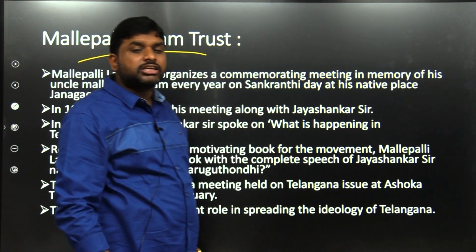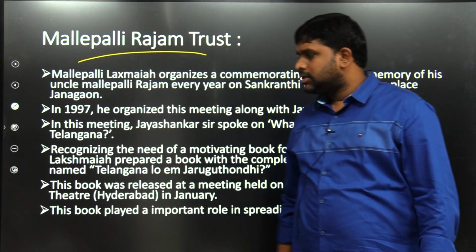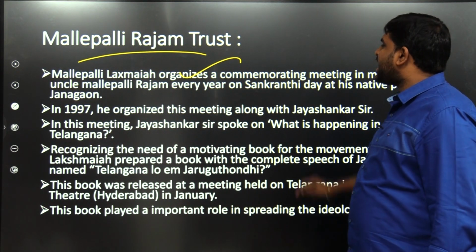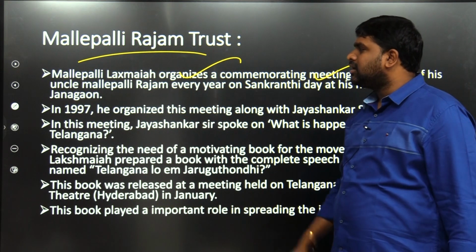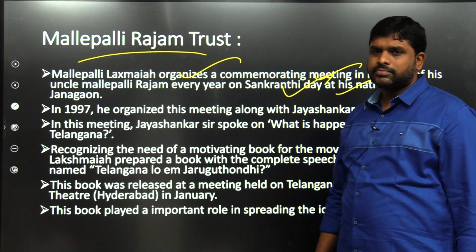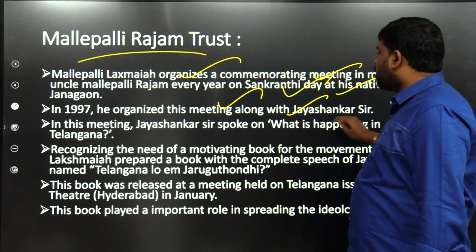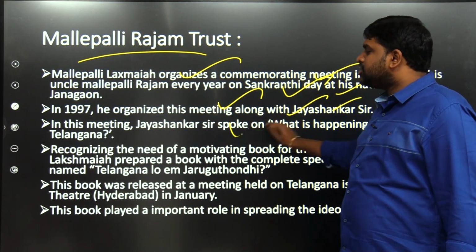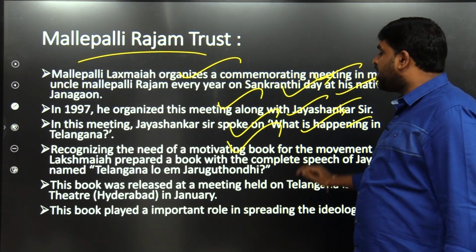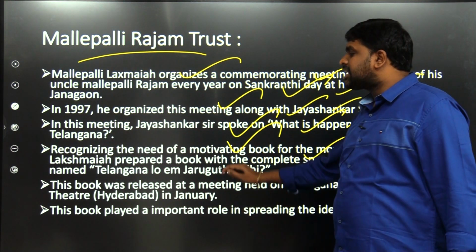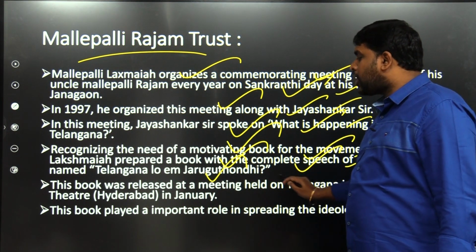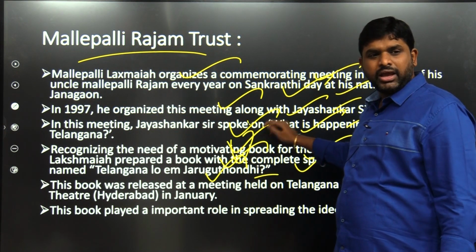Mallepalli Rajam Trust, one trust was formed which is called Mallepalli Rajam Trust. Mallepalli Lakshmaya organized a commemorating meeting in memory of his uncle Mallepalli Rajam every year on Sankranti Day, at his native place Jangam. He organized this meeting along with Jaishankar sir. In this meeting, Jaishankar spoke about what is happening in Telangana. Recognizing the need for a motivating book for the movement, Mallepalli Lakshmaya prepared a book with the complete speech of Jaishankar sir, named Telangana Lo Em Jarugutundi.